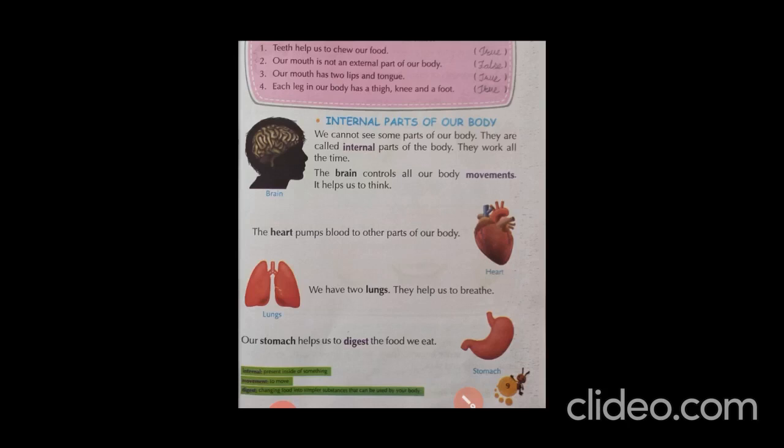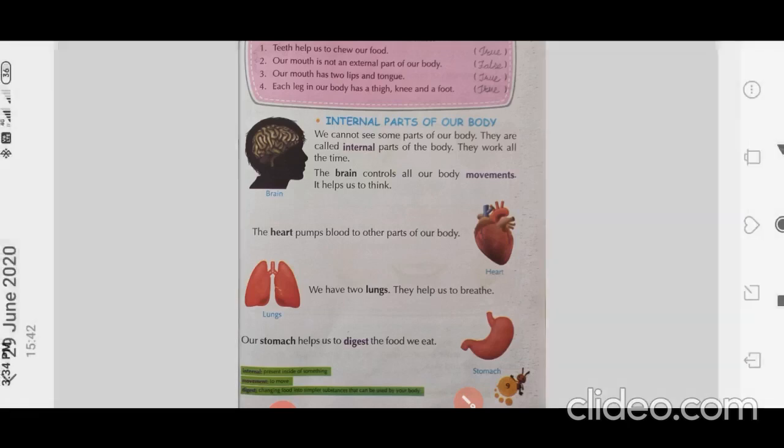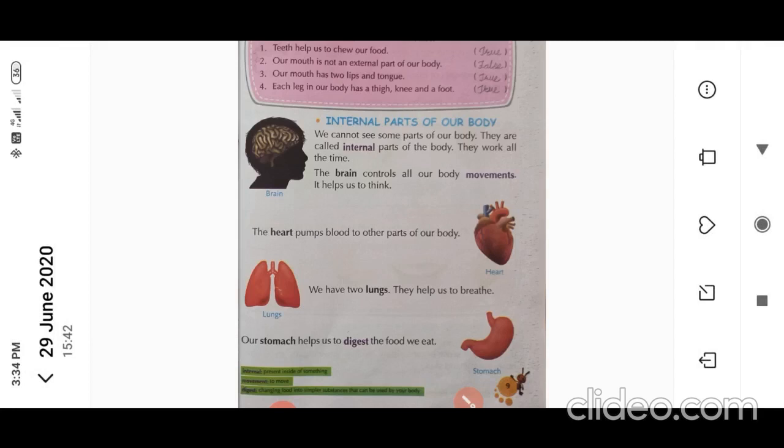Next, stomach. Our stomach helps us to digest the food we eat. So what does it tell us? Whatever we are eating, who helps us to grind it? It is our stomach. Who helps us to digest the food? Whatever food is necessary, it will be ground into small pieces and passed to the related parts, and otherwise it will be removed. It works like a mixer.